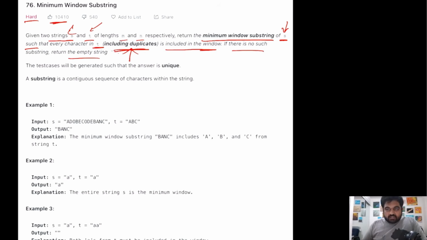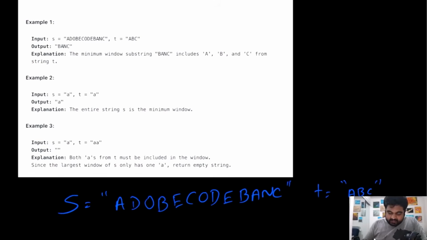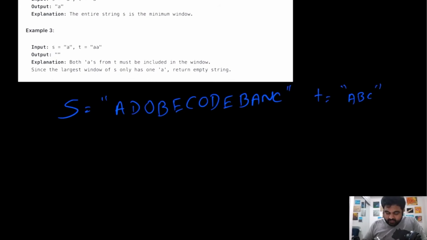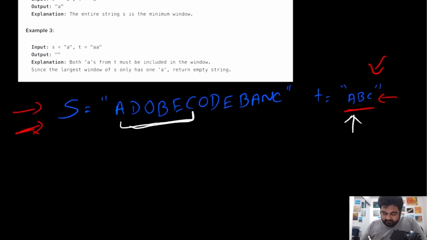So if we try to understand this with an example, we are given a string S that looks like this, and we are given a T that looks like this. Now we need to return a substring in this given S such that A, B, C is present. We don't care about the order of A, B, C. They can be in any order in the new substring that we are trying to create, but we need to return the smallest substring. So one of the substrings where A, B, C is present looks like this. If we see this particular substring, we can see characters A, B, and C are present.